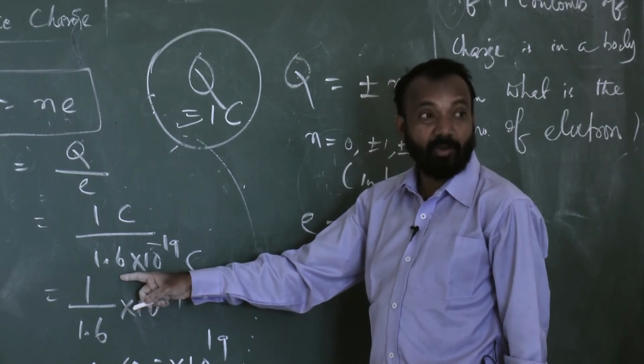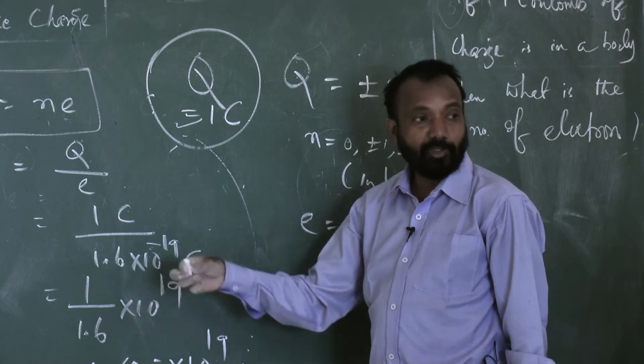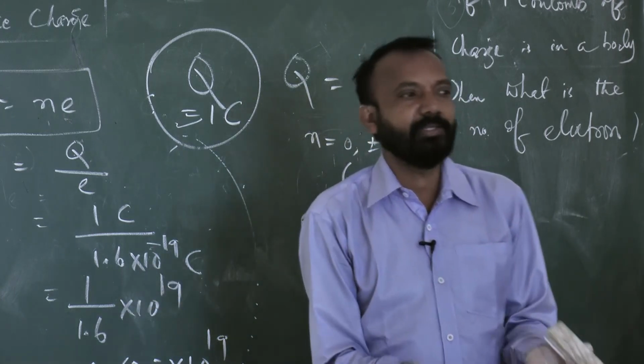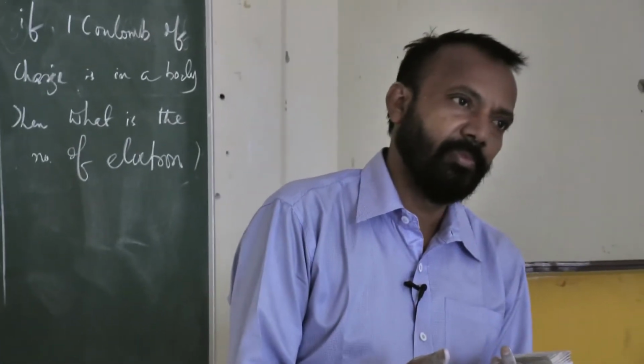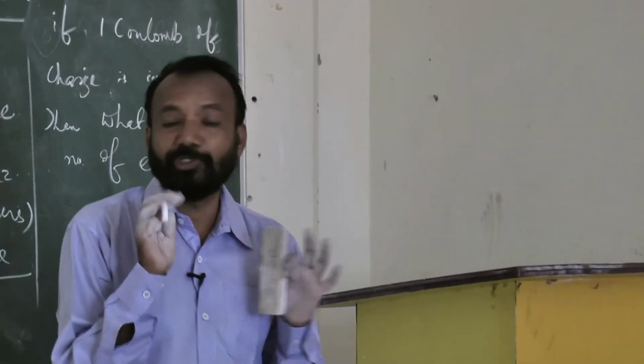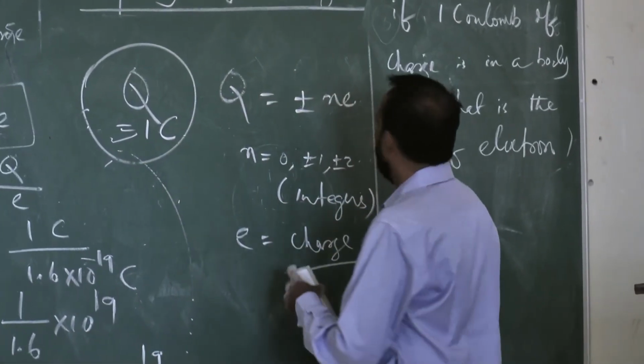Magnitude of the charge, I have already mentioned. E value is equal to how much? Magnitude means, electron magnitude is 1.6 into 10 to the power minus 19. Proton magnitude is also 1.6 into 10 to the power minus 19. In magnitude, all are positive. So divide this and check whether this answer is correct or not. Okay.